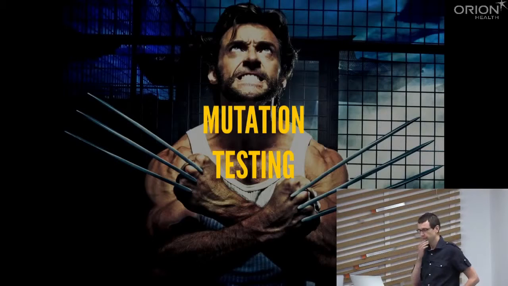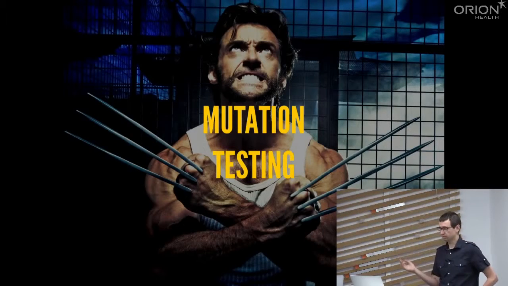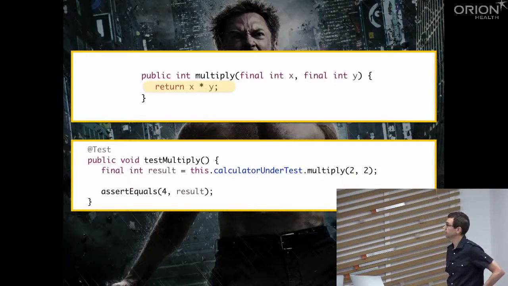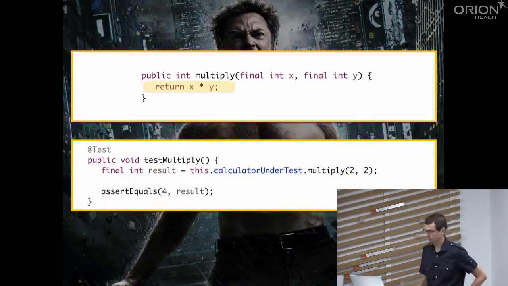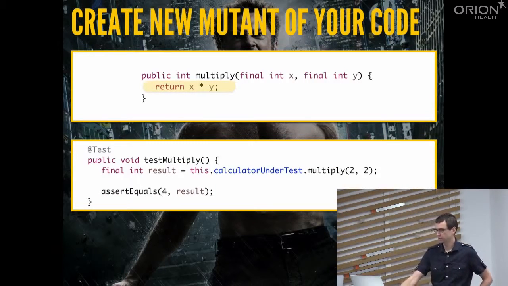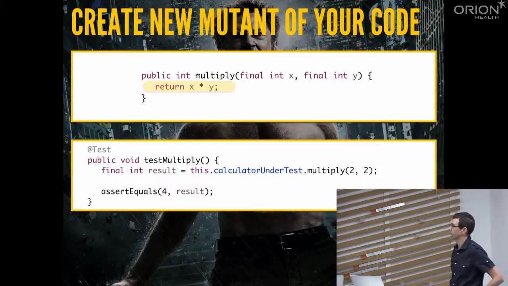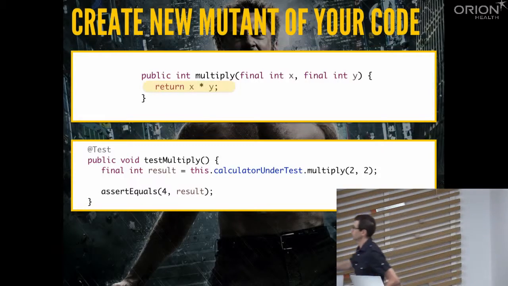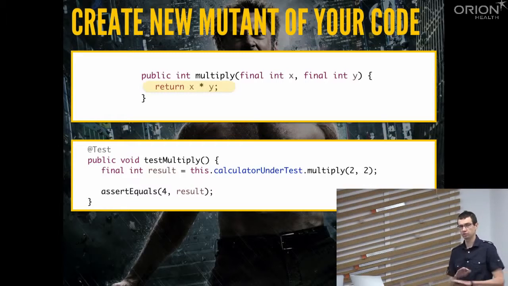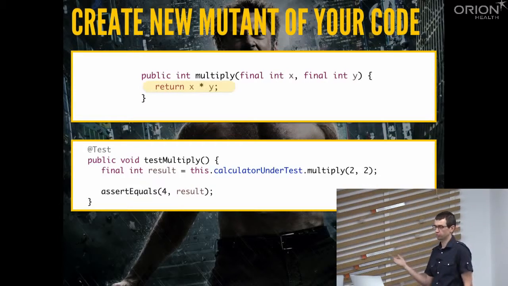Let's have a look at a simple example. What happens with mutants is that we have our implementation here, our production code, and our test here. With mutants, we mutate our code by introducing these mutants. We change our production code. We don't change our tests. We just change the production code.